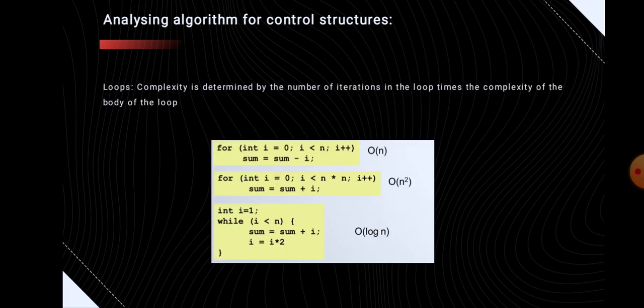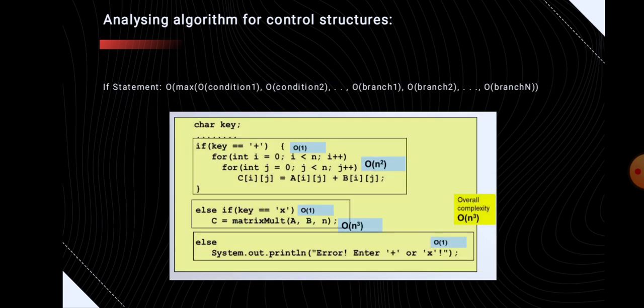Here is an example. The complexity is determined by the number of iterations in the loop times the complexity of the body of the loop. For the first loop, the complexity is O(n). For the second case it is O(n squared). For the third example, it is O(log n). In the case of an if statement, it can be calculated as the O of the max of O(condition 1), O(condition 2), etc., O(branch 1), O(branch 2), etc., O(branch n). In this case, the highest value is taken, which means the overall complexity is O(n cubed).